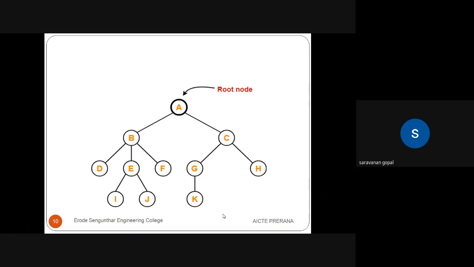It is a tree because there are no circles, no closed loops. This tree has so many vertices: A, B, C, D. A is the root node because each and every tree has one root node, the node where it originates. A is the originating node, so it is the root node of this tree.